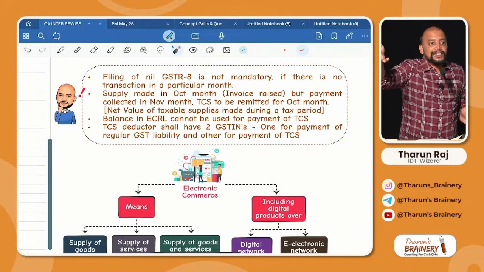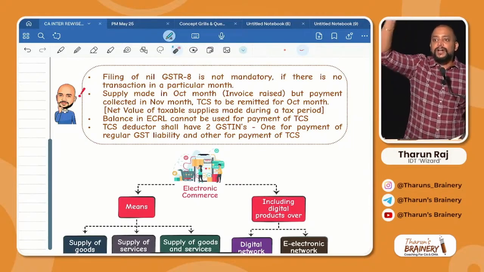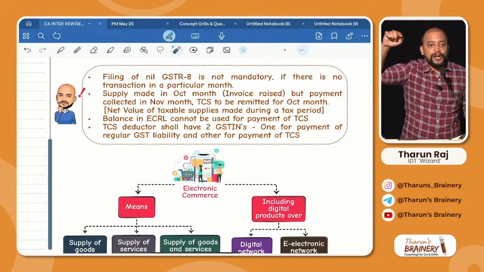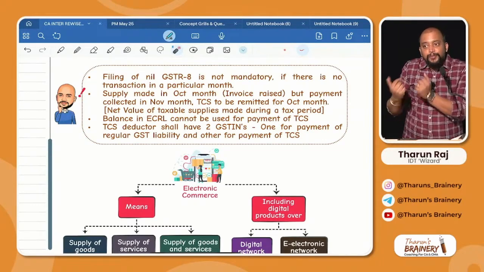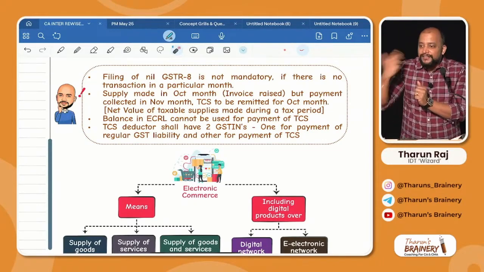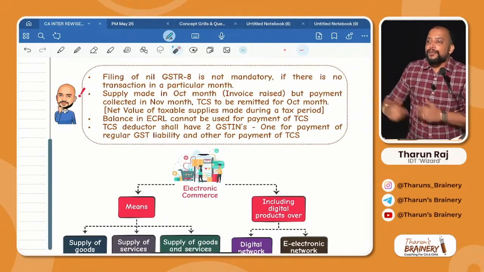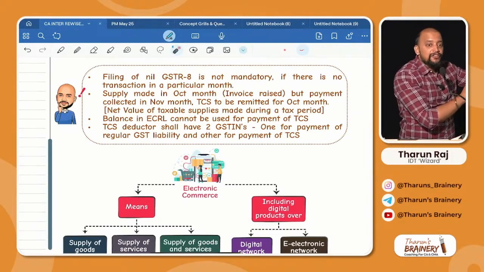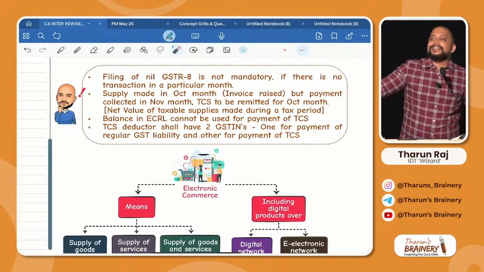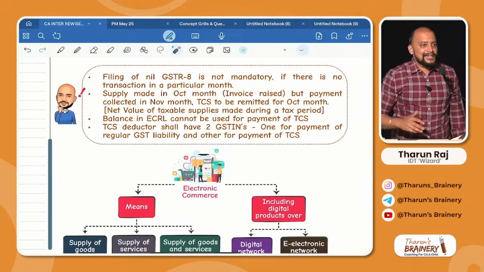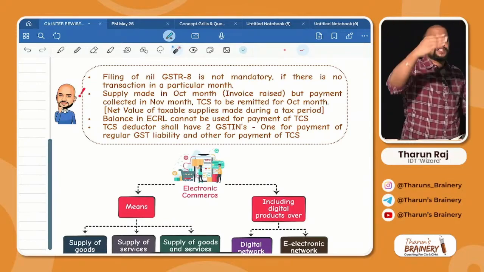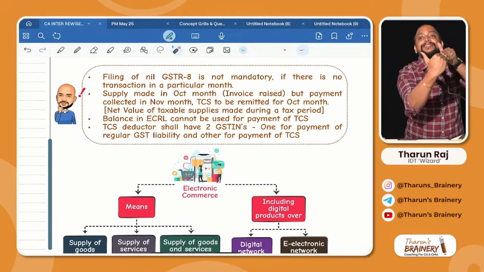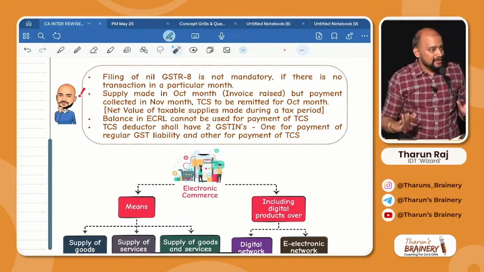Now, whenever you deduct the TCS, they will do a recalculation. Whatever TCS you deducted divided by 0.5%, they will see the turnover. But the supplier has not reported the turnover in November, so they will send a notice to me. Now, I have to reply to the notice that I already paid it for October. To avoid this kind of dispute, they are telling that the e-commerce operator should file this as TCS for October itself, so that it will match with the returns of the supplier. Is it clear or not?